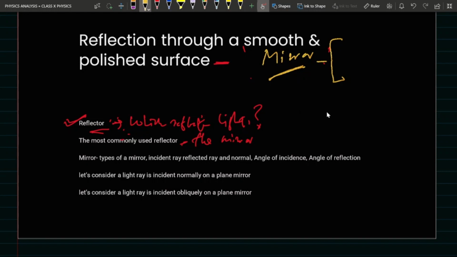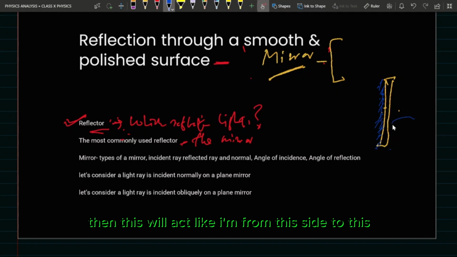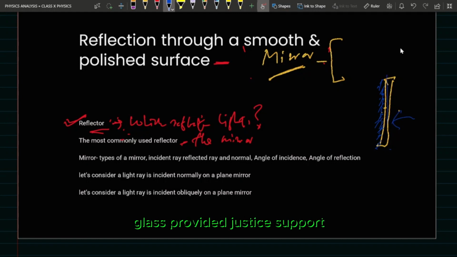A mirror is generally made by coating a glass. Suppose this is a glass. On either side of the glass, we coat silver metal or aluminium metal, then it will act like a mirror from this side. This glass provides just a support.